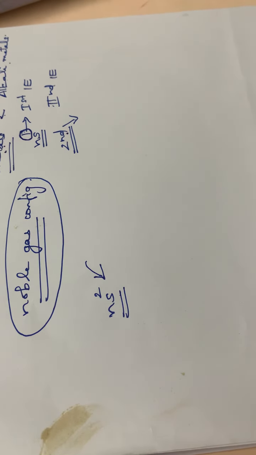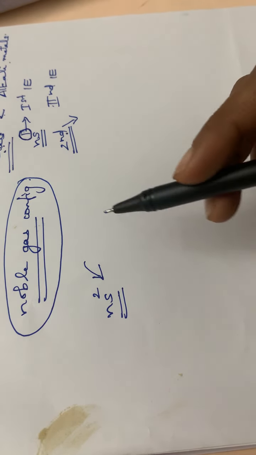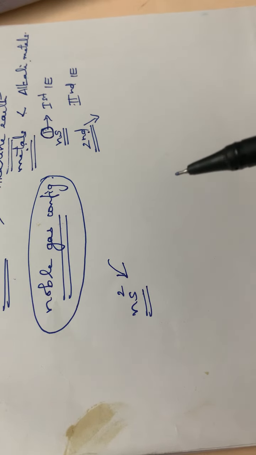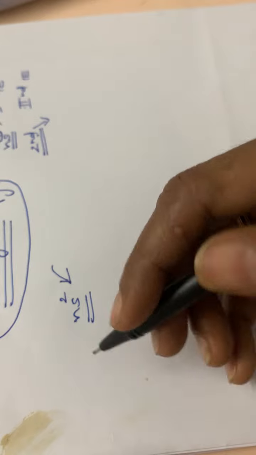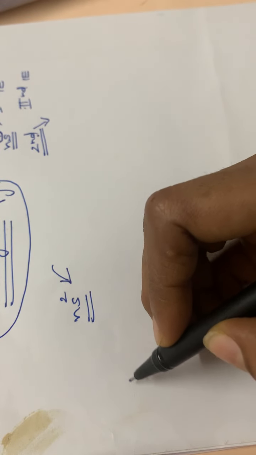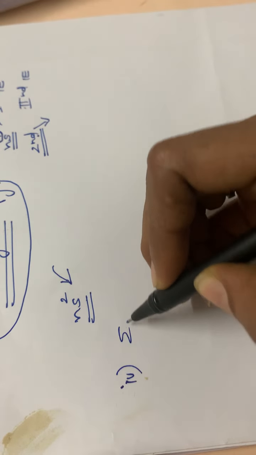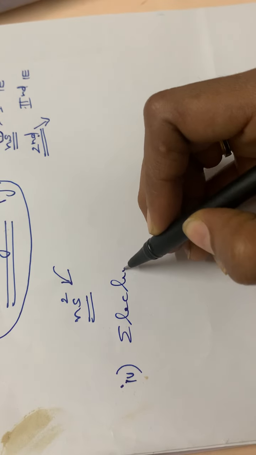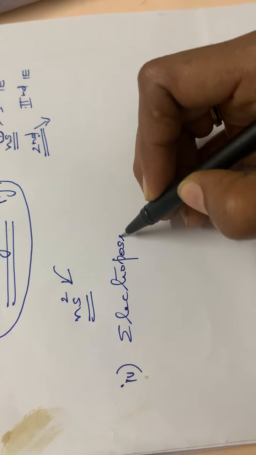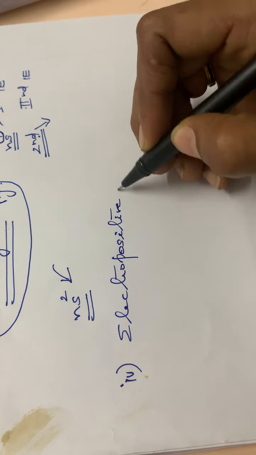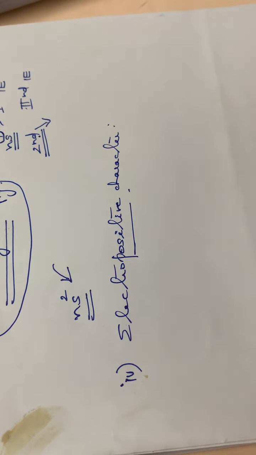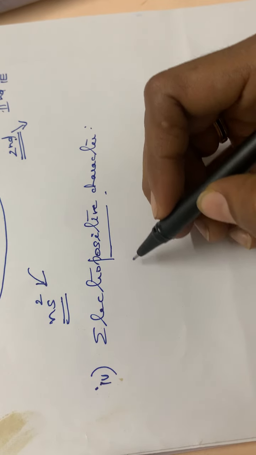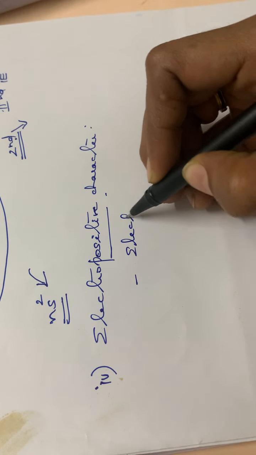That is the second point to be noted down in the case of ionization energy, first ionization energy and second ionization energy. Then the next point, the fourth point, is the electropositive character. Normally these alkali metals are electropositive in nature.